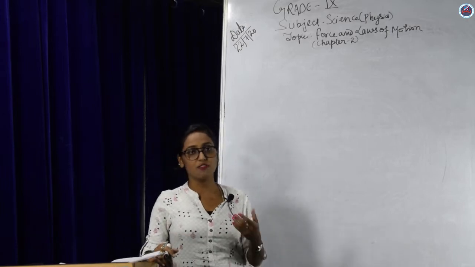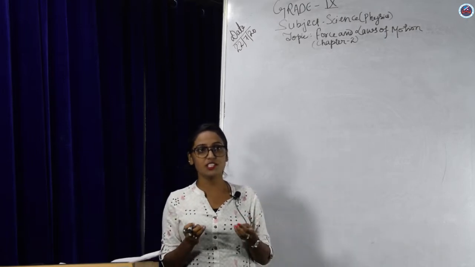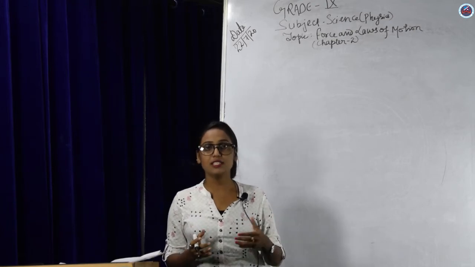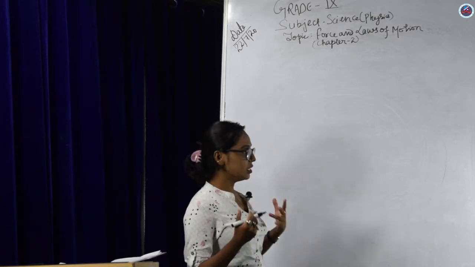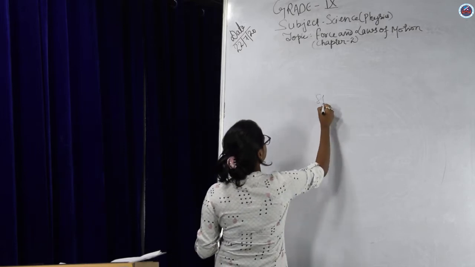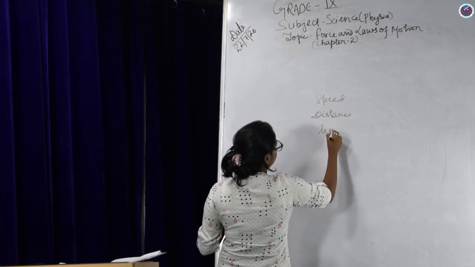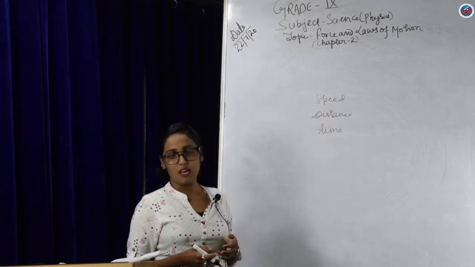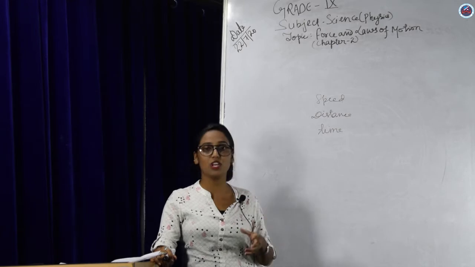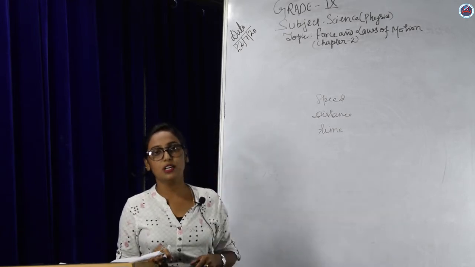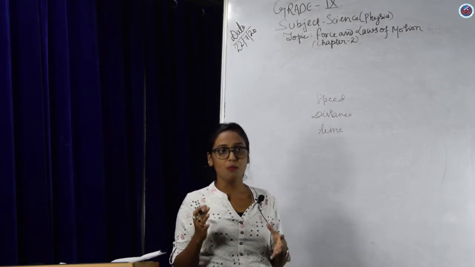Now, in simple terms, what if I ask you what is motion? In simple terms, motion is the phenomenon in which an object changes its position with time. Mathematically, it is described in terms of speed, distance, time, displacement and acceleration, etc. A body is said to be in motion when its position changes with time with respect to the observer. For example, the flying bird or the aeroplane or the moving car, the falling apple, etc. They all are in motion.